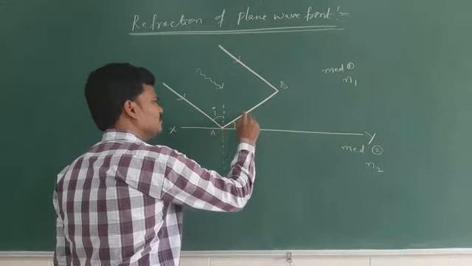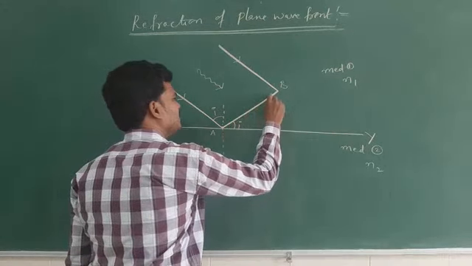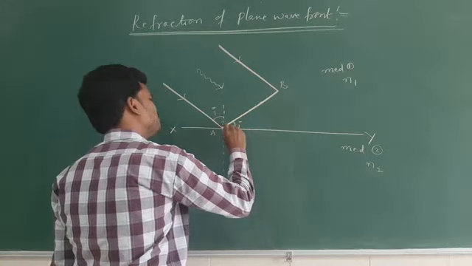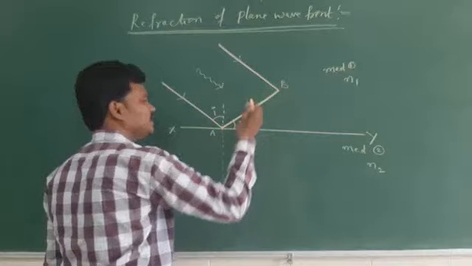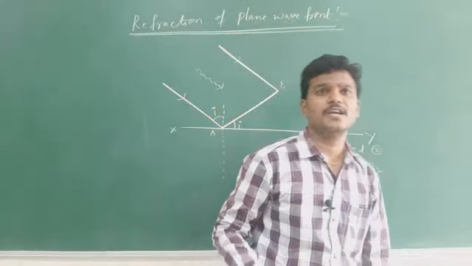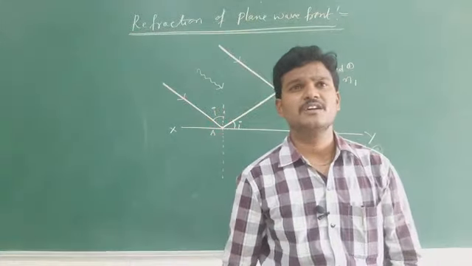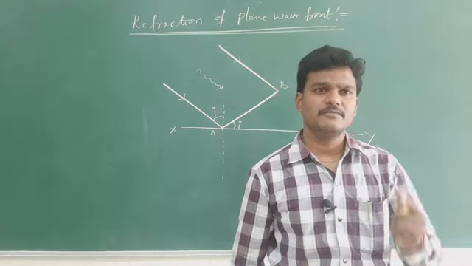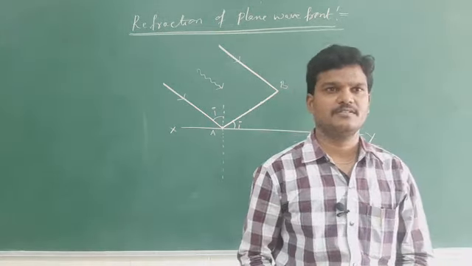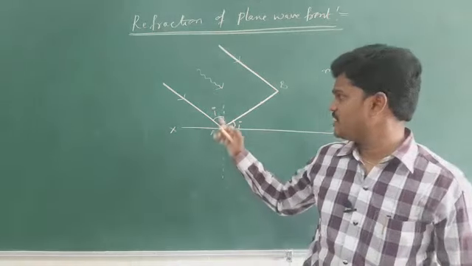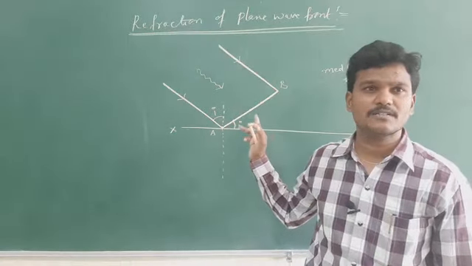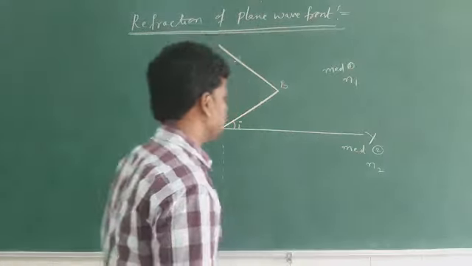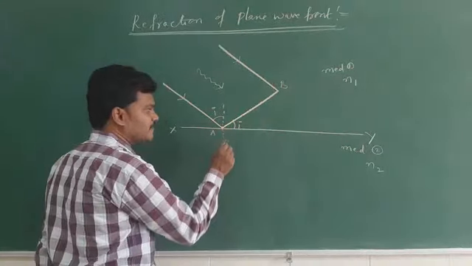Now it consists of so many particles. According to Huygens principle, each point on a wave front AB behaves like a secondary source of disturbance and produces wave fronts in the forward direction. So each and every point on a wave front behaves like what? Secondary source of disturbance.